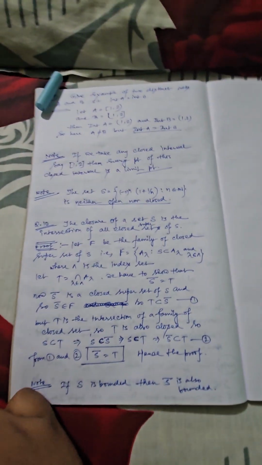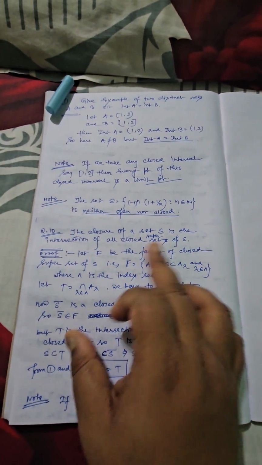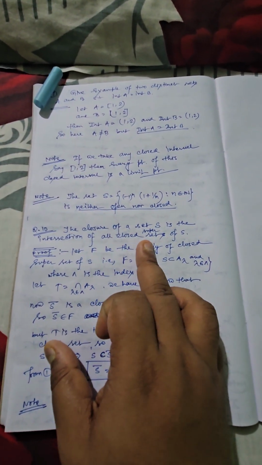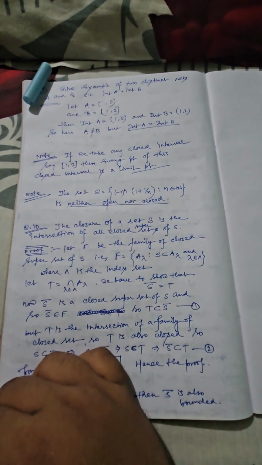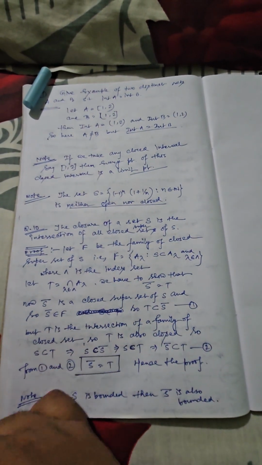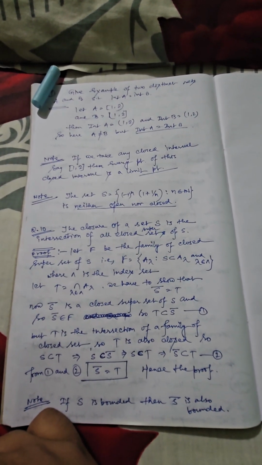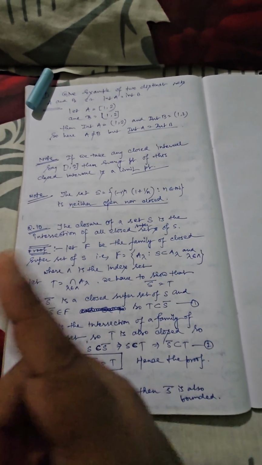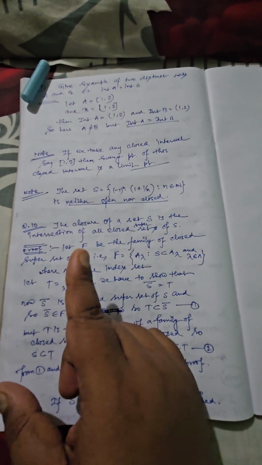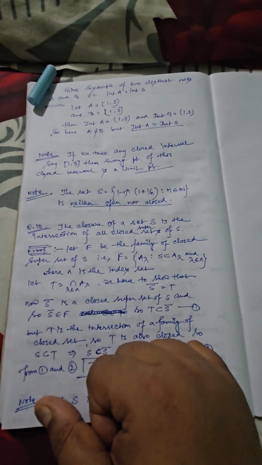And finally we have the last question for today's video. The closure of a set S is the intersection of all closed supersets of S. Here it is not mentioned how many closed supersets of S should be taken, so it is better to consider a family. And whenever there is a family in real analysis, we know there should be an index set.